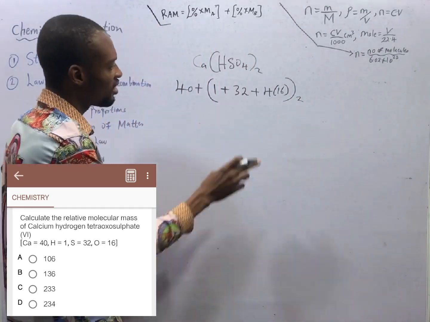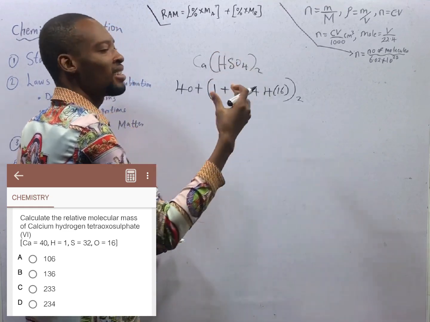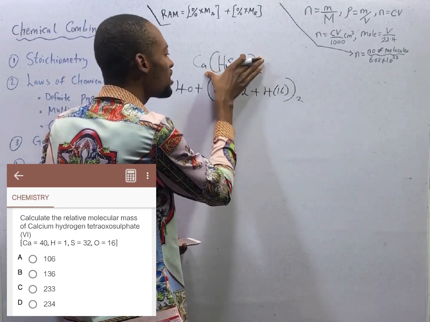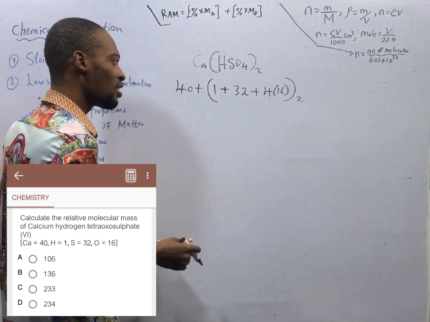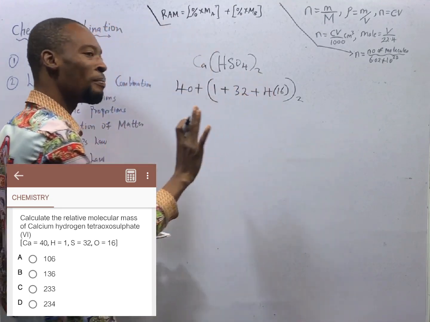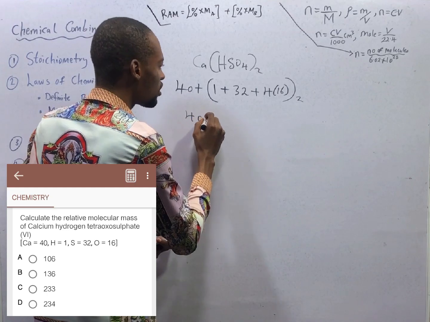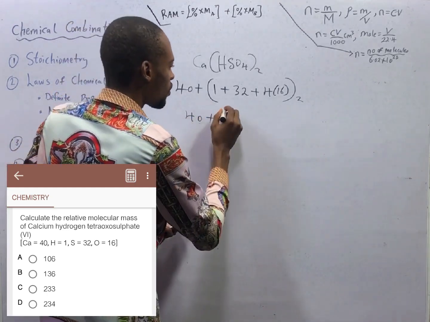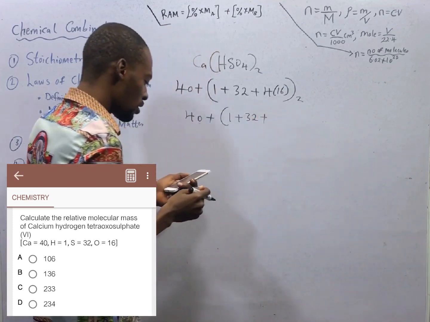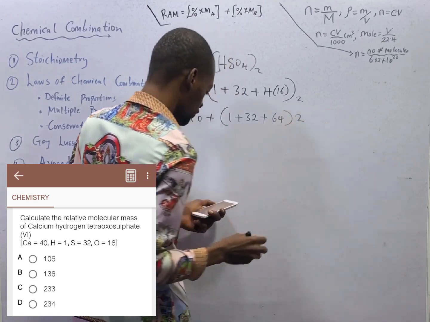Just the way this 4 below oxygen says 4 times oxygen, that is how this 2 outside says 2 times everything in the bracket. Which implies that anything you arrive at inside here, multiply by 2. So this will simply give you 40 plus (1 plus 32 plus 64) times 2.